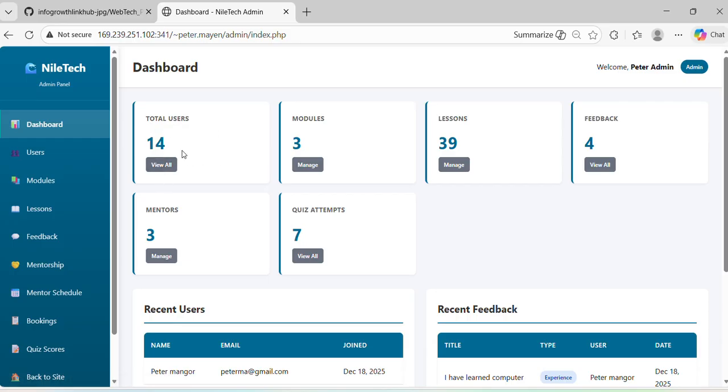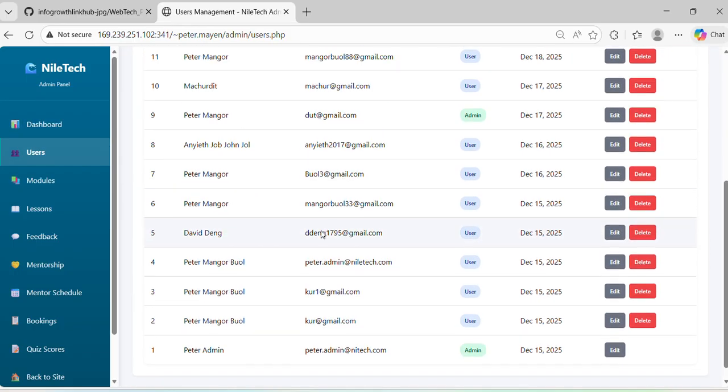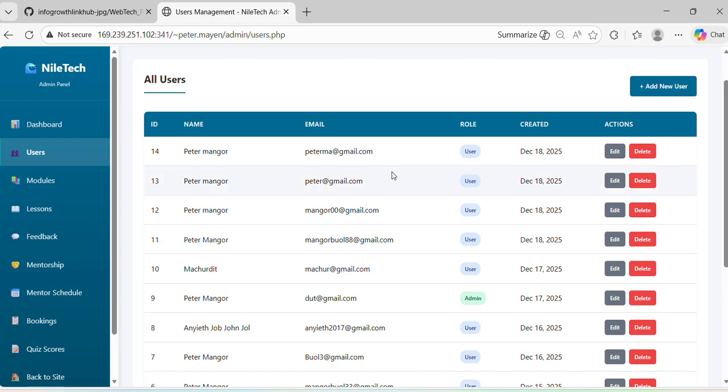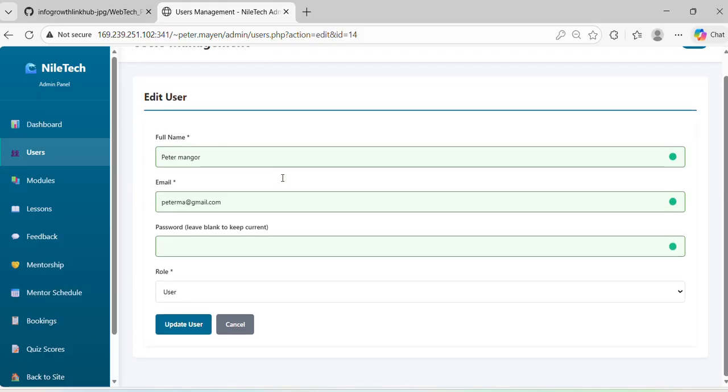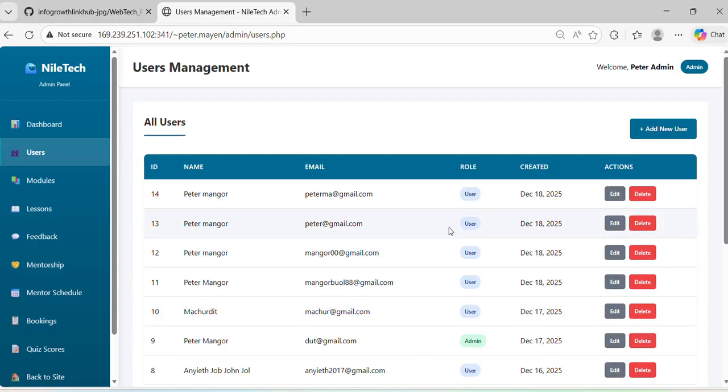For the dashboard, the admin is able to see everything, like the user details and the information about the user. These are the total users. From here, the admin is able to see how many users are there. You see, so far these are the users that have signed up, and admin can do some editing based on who the user is, or delete the user details.